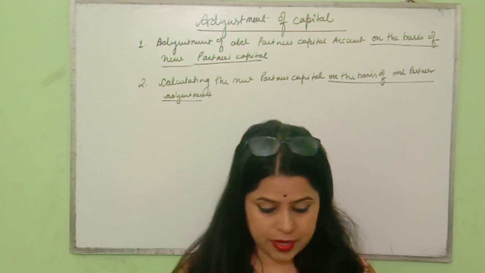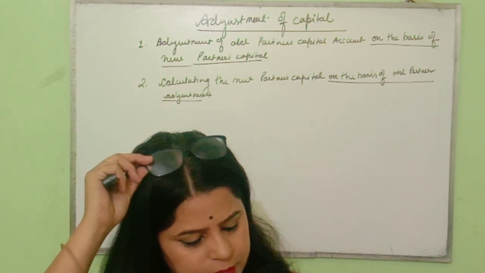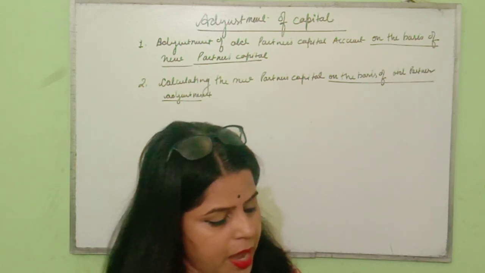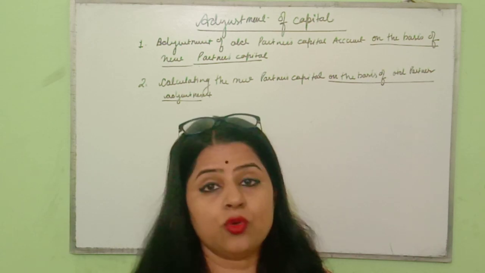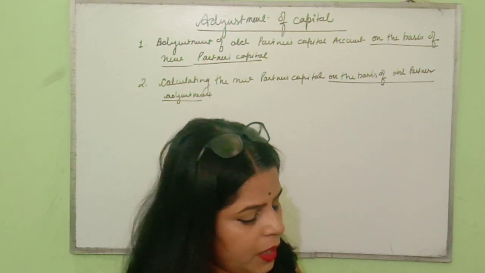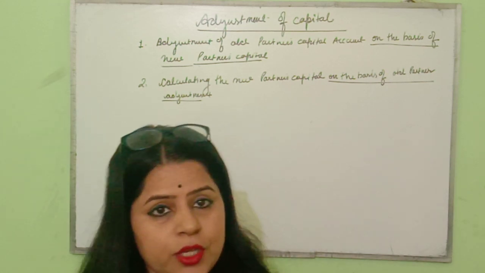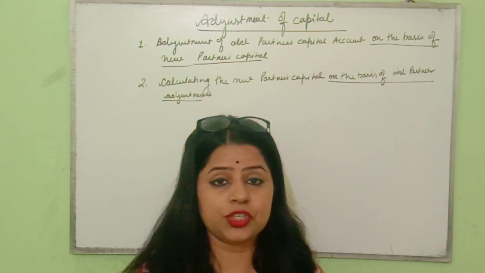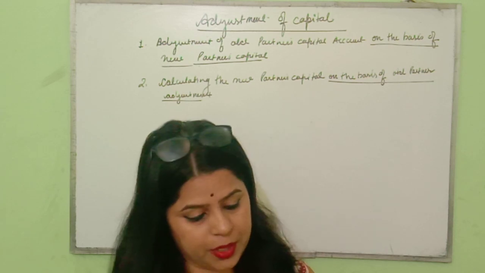Question number 67 from your book, page number 3.167. It is given: Ram and Kam are sharing profit in the ratio of 3:2. They admit Prem as a partner with 1/3 share in the profits. He has to contribute proportionate capital. Their financial position is as follows.